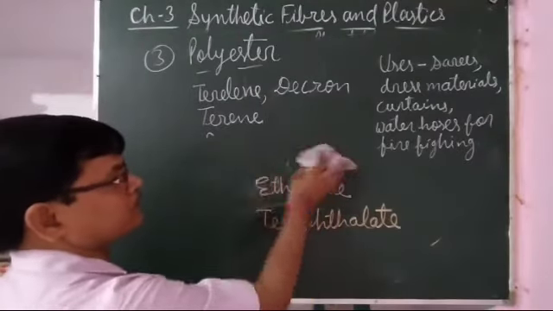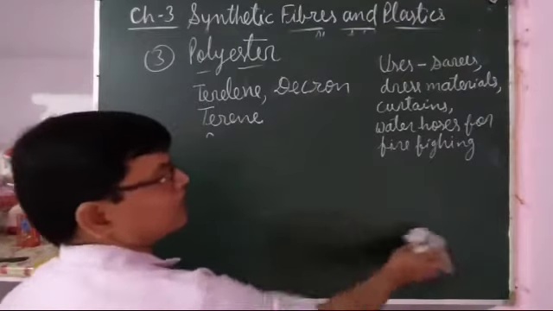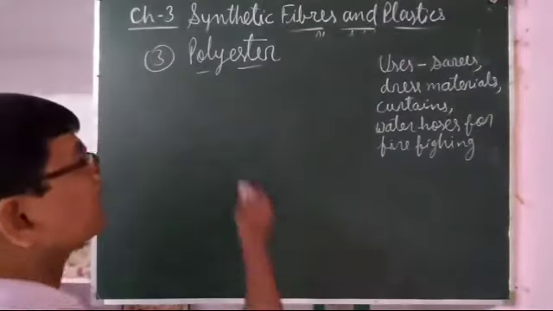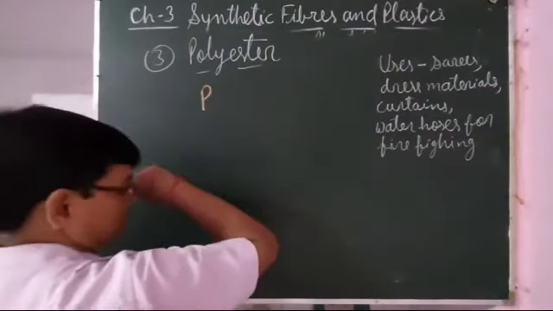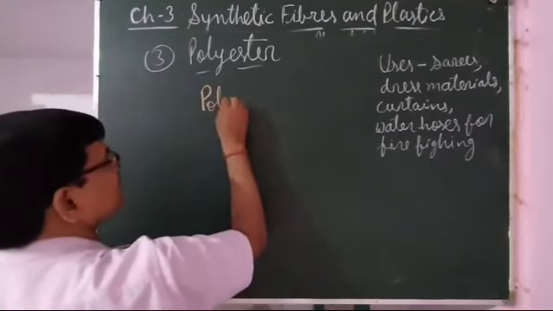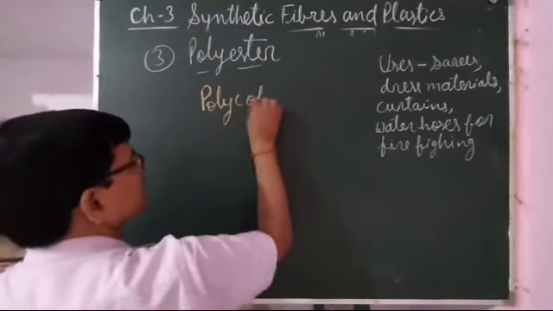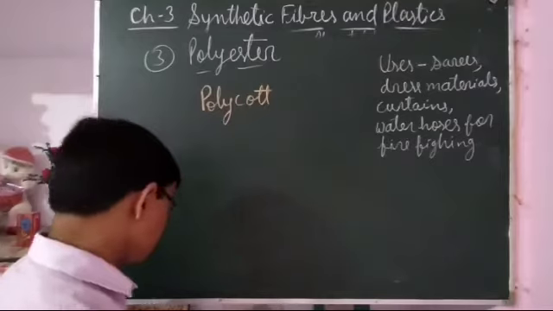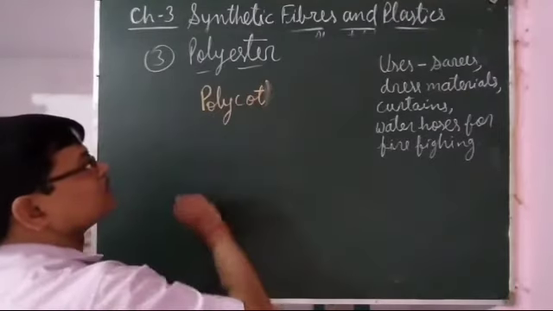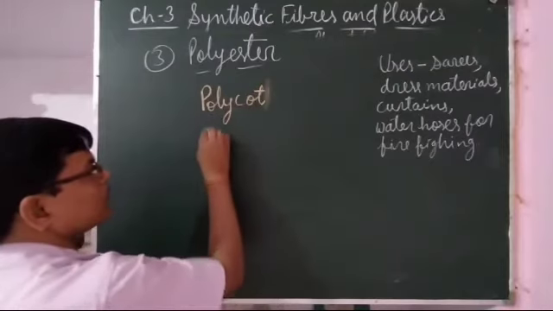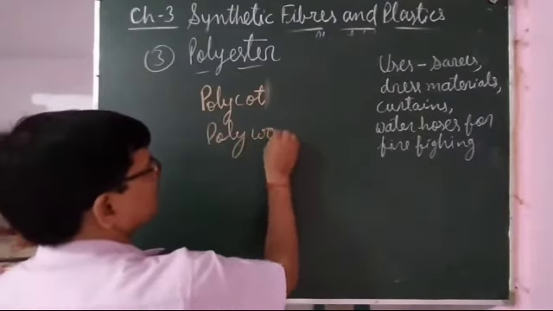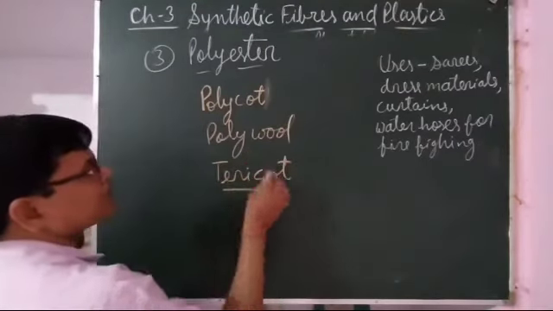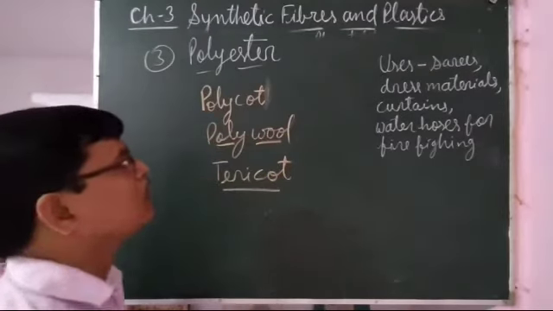Some of the fabrics are made by mixing two or more types of fibers like polycot, that is polyester and cotton, polywool, terrycot, terylene and cotton, polywool, polyester and wool.